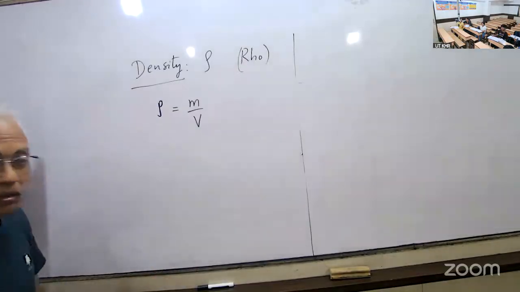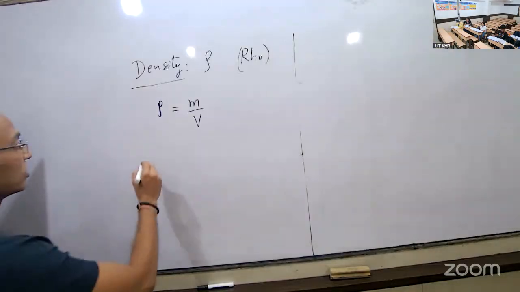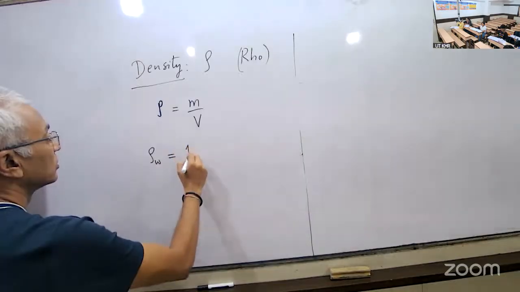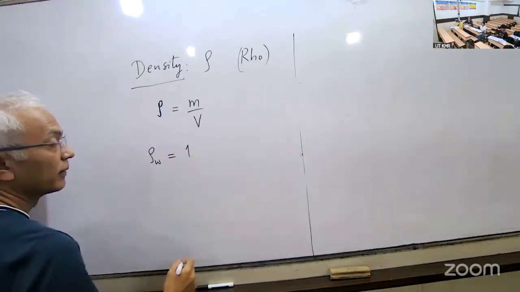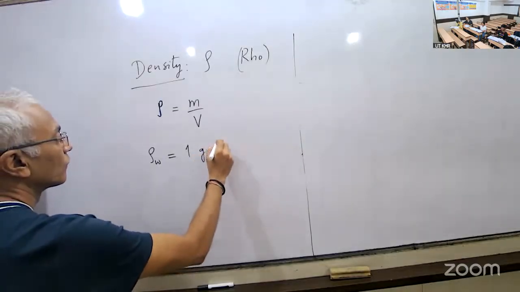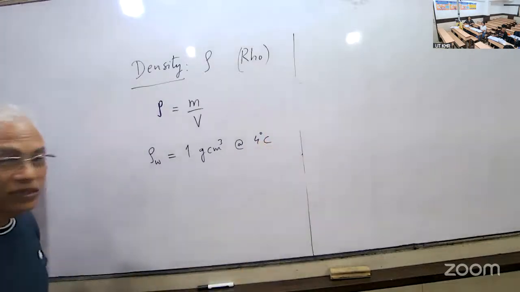So the most abundant substance on earth is water. So water का एक density तुम्हें याद होना चाहिए. Density of water is 1 unit, only at 4 degrees Celsius.